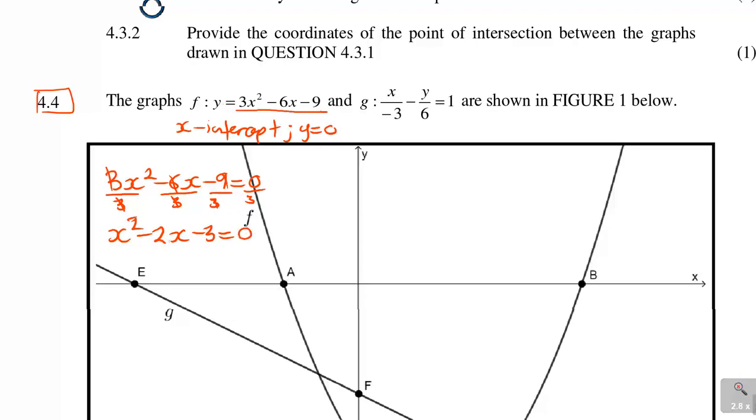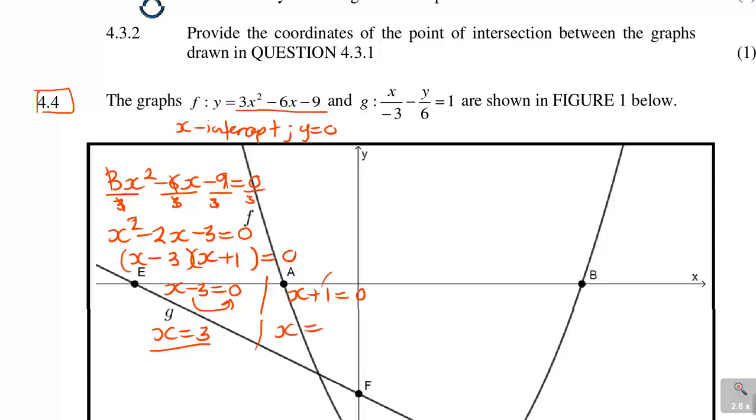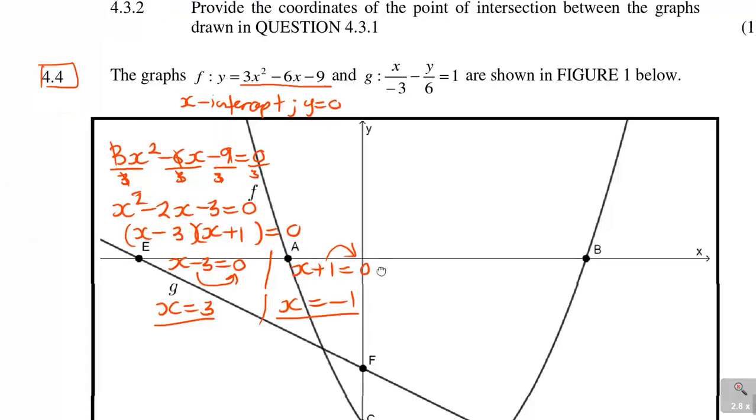So now you have to solve for x. Remember, you can do product sum, and when you do it, you will have here x minus 3 and x plus 1 is equal to 0. That is when you do your product sum. So x minus 3 is equal to 0, or x plus 1 is equal to 0. So when you take 3 to the other side, you have got x is equal to 3, or x is equal to, the 1 jumps to become negative 1. So these are the x-intercepts, the x-coordinates.